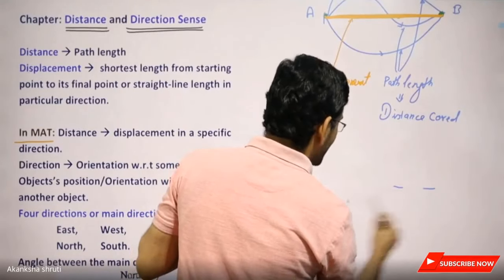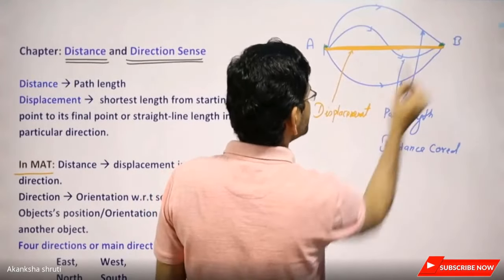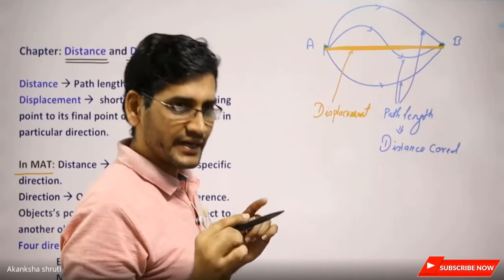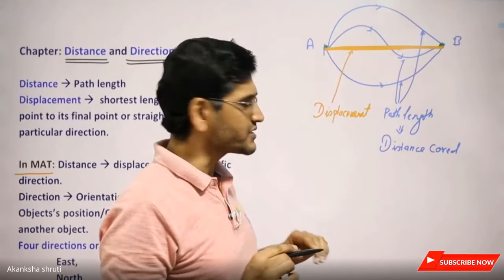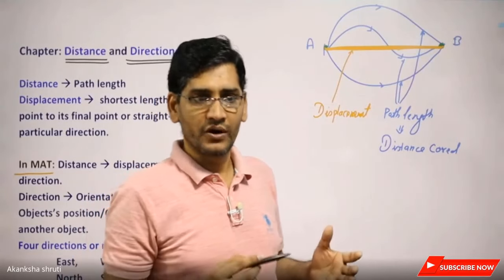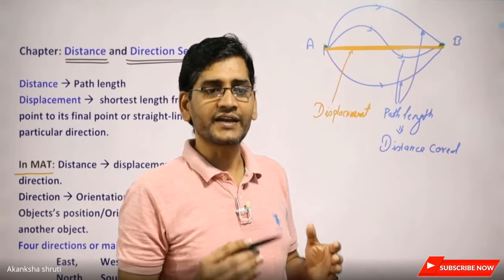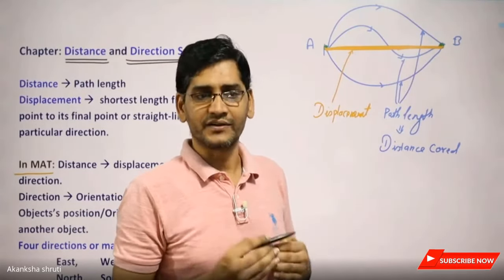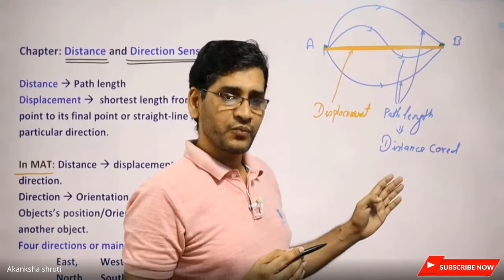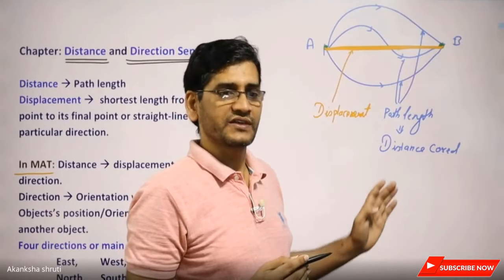For explaining this distance covered or the displacement, we always have to take some reference with respect to which the other position is explained, like north, south, east, west. These are the directions taken as the standard, and other positions or locations can be indicated with reference to north, south, east, west.